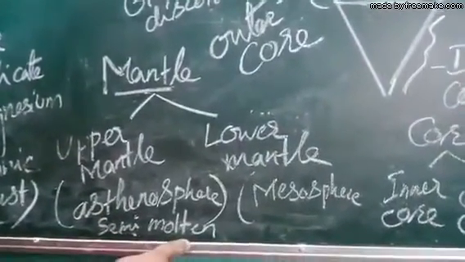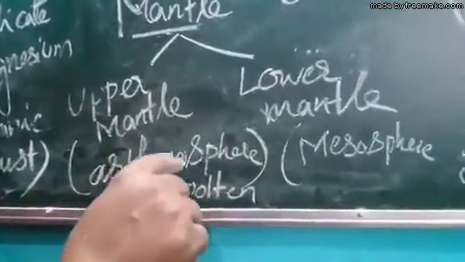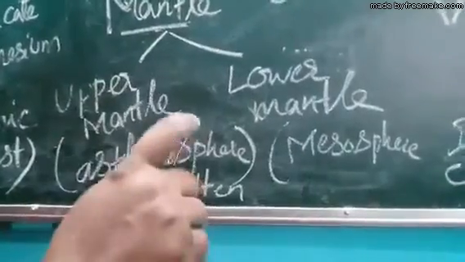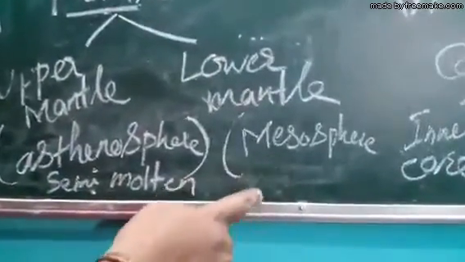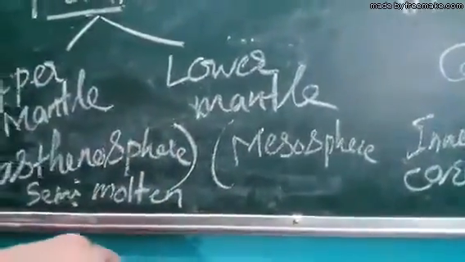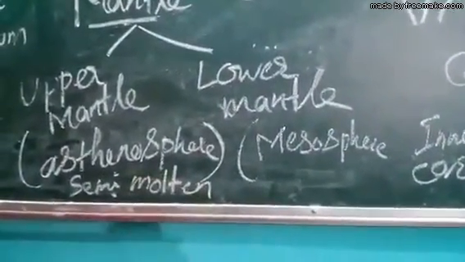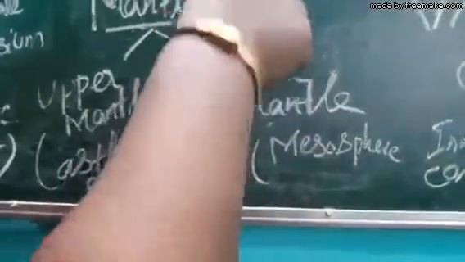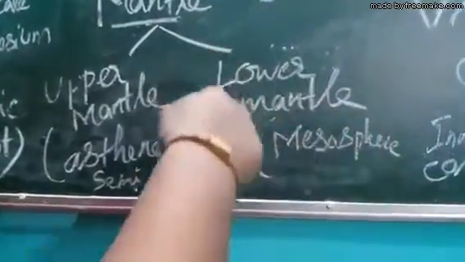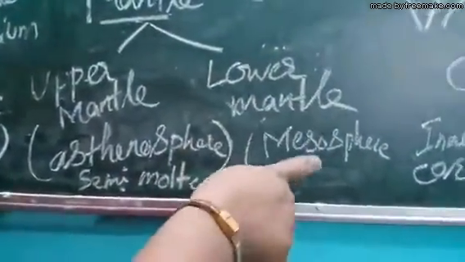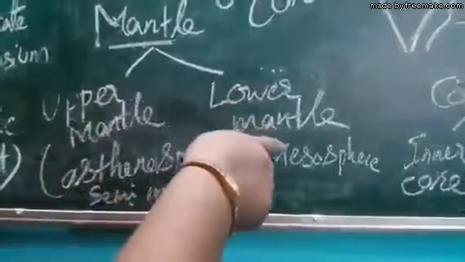Why is it in the semi-molten form? Because as you go below the earth, temperature increases, so all the rocks and everything are found in the molten form. That is the reason asthenosphere is semi-molten. But why not the mesosphere? Because we learned that as you go below the earth, the temperature increases up to 100 kilometers. After that, it starts decreasing. And one more reason is the pressure of the overlying layers, so it may show the nature of a solid. But the asthenosphere is in the semi-molten form. So asthenosphere is floating above the mesosphere.